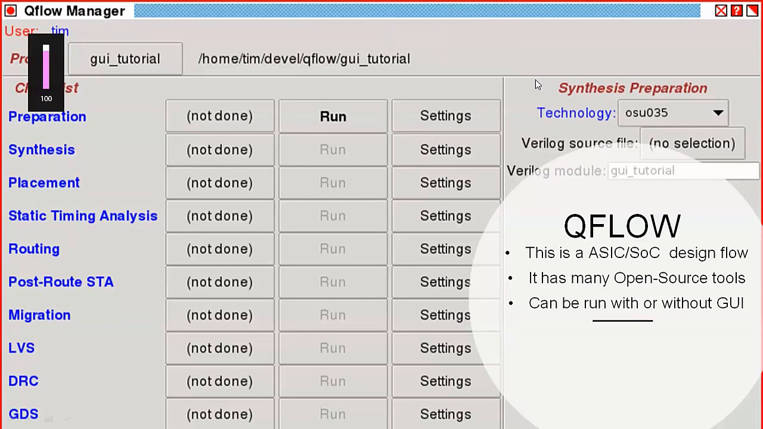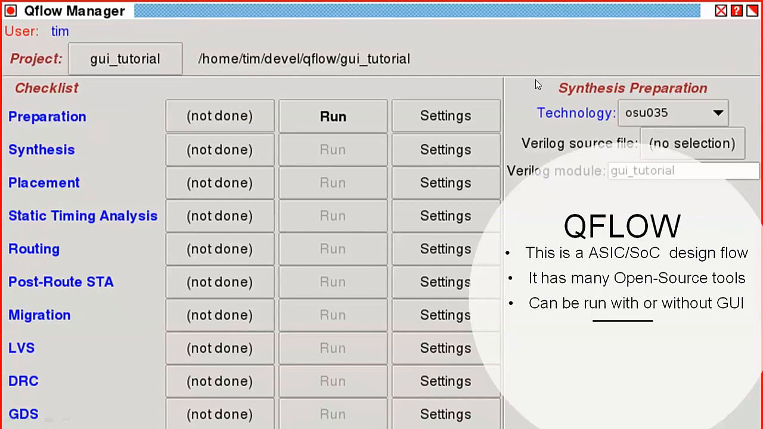For this, you have to install all the open source tools on your Linux box, and you can be on your own. All these tools are part of OpenLane and OpenROAD also. So these are standard, good quality tools. You can trust their results, and they are very good.